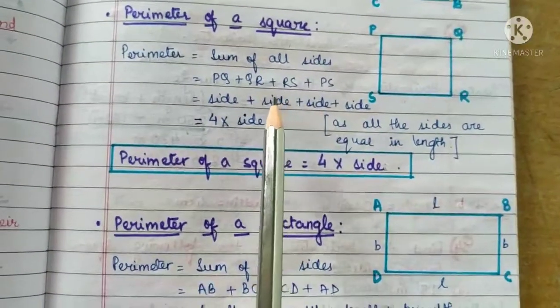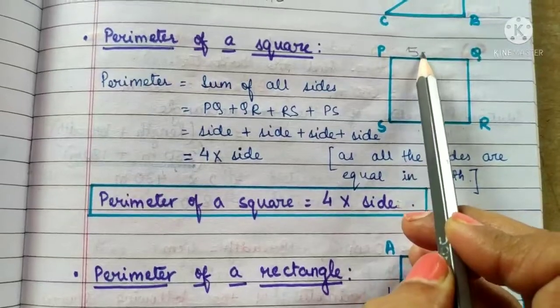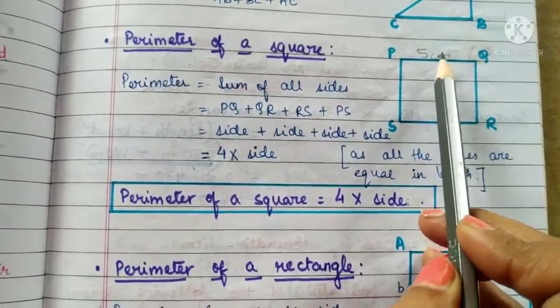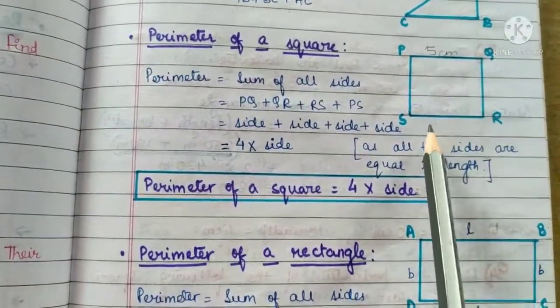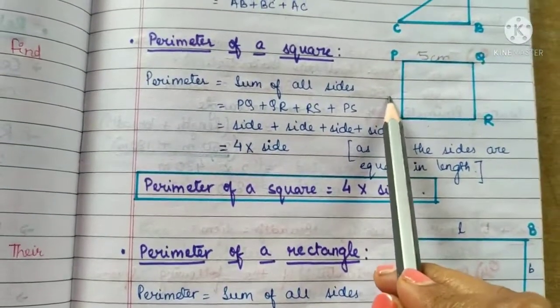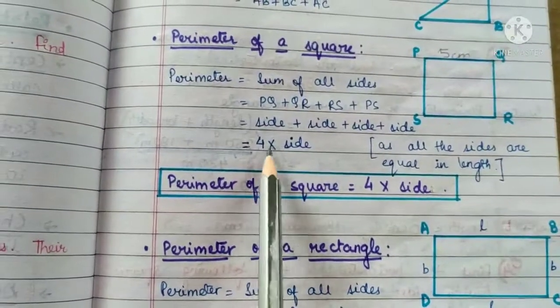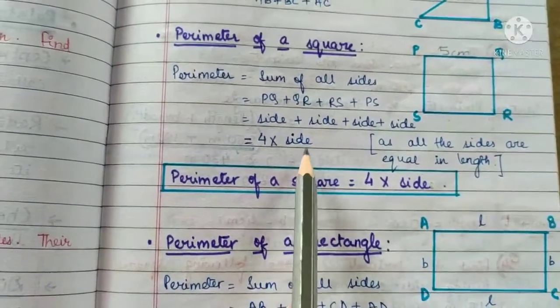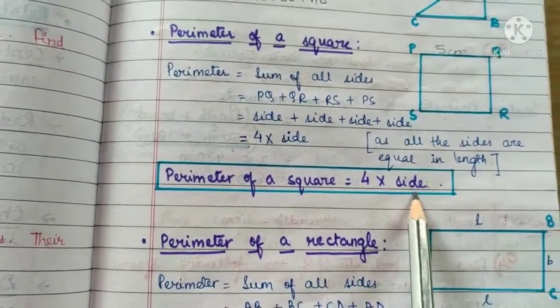So if for example we are adding 5 centimeter, so we will be adding it 4 times, right? 5 centimeter plus 5 centimeter plus 5 centimeter plus 5 centimeter. That is 5 is added 4 times. So repeated addition is 4 into side, whatever the length of the side is. So perimeter of a square is 4 into side.